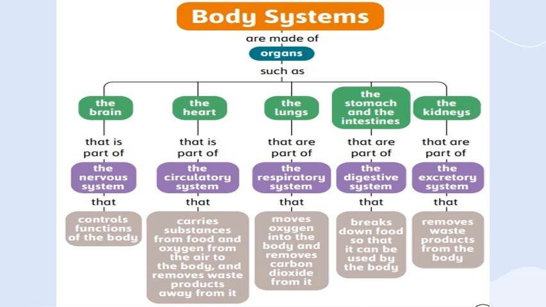We also have the lungs. The lungs are a part of the respiratory system. The respiratory system moves oxygen into the body and removes carbon dioxide from it. We have also the stomach and the intestines, which are part of the digestive system that breaks down the food that we eat into simpler substances called nutrients to be used by the body. And also we have the kidneys that are a part of the excretory system, and the excretory system removes waste products from the body.